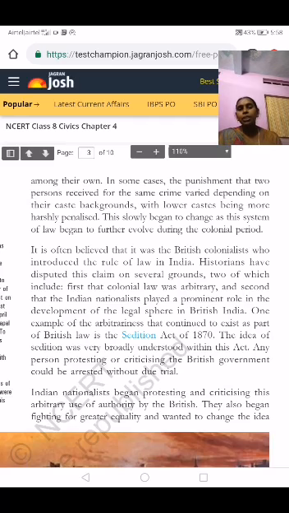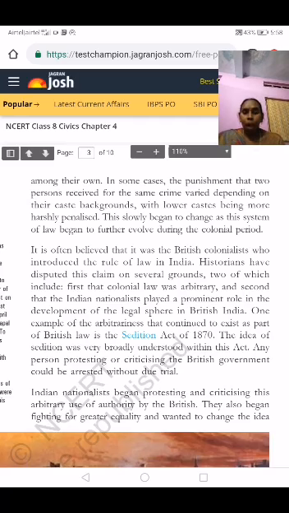What are the rules and regulations imposed by the Britishers? The national leaders did not want to follow the rules of the Britishers. And if the Indian people were not following the rules and regulations, the Britishers started to give punishment. How did they give the punishment?